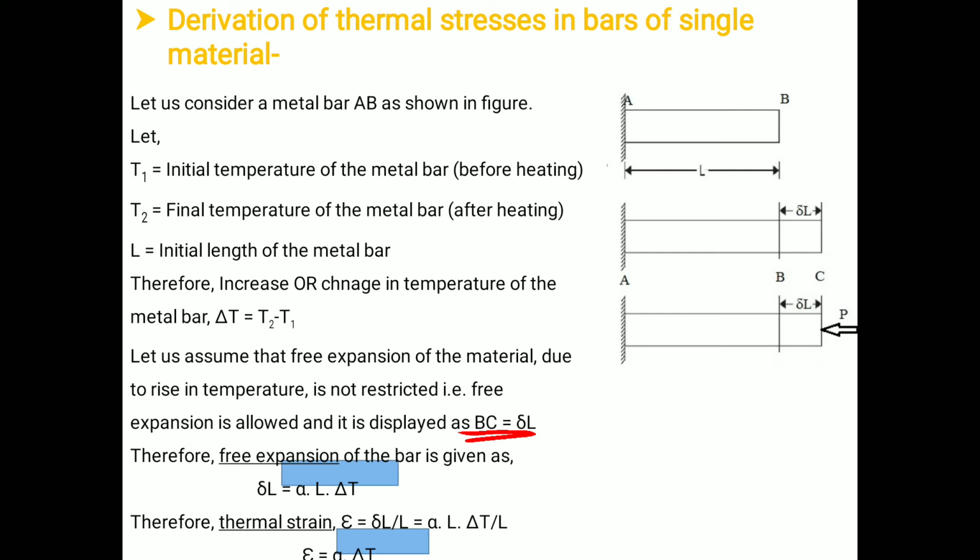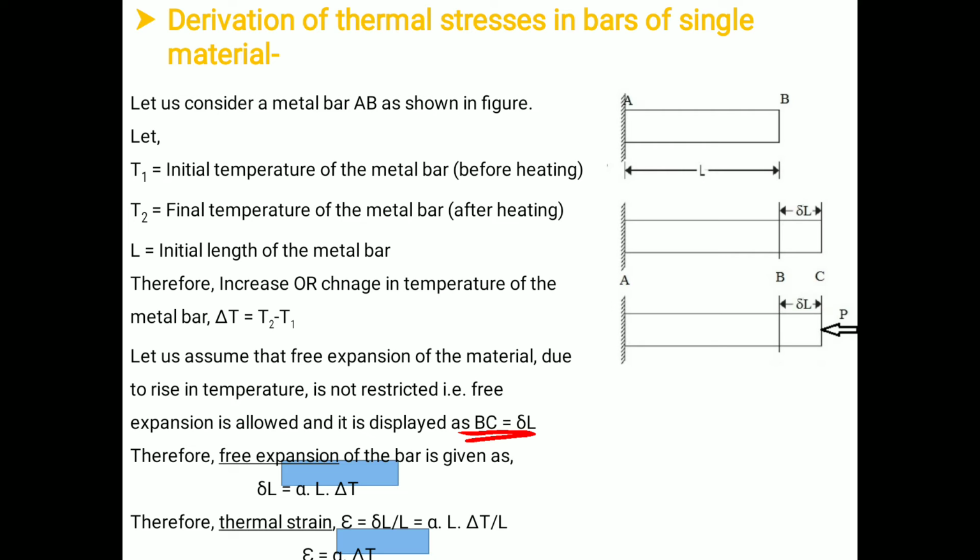Therefore, as it is a free expansion of the bar, we have delta L equal to alpha L into delta T, where alpha is the coefficient of thermal expansion, L is the original length of the body, and delta T is the change in temperature of the body.